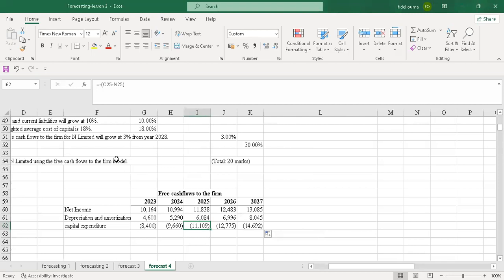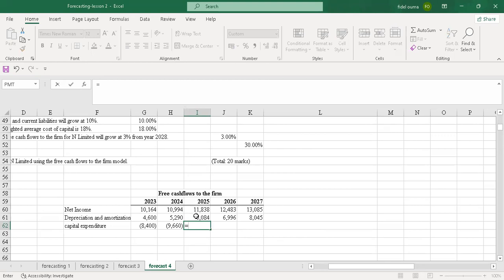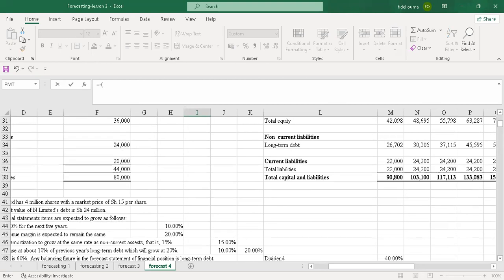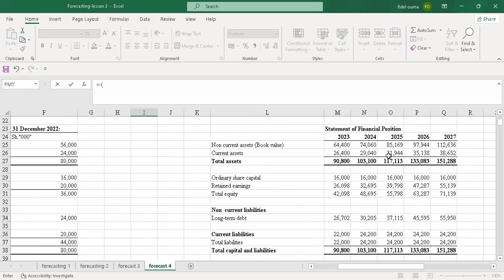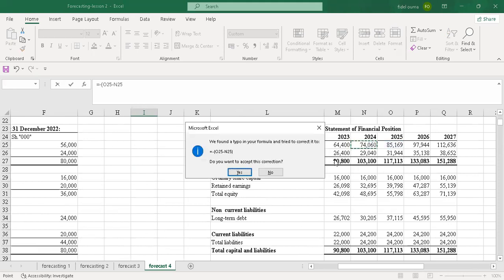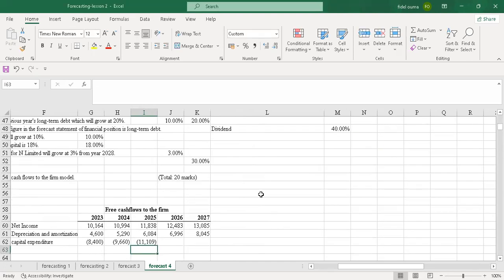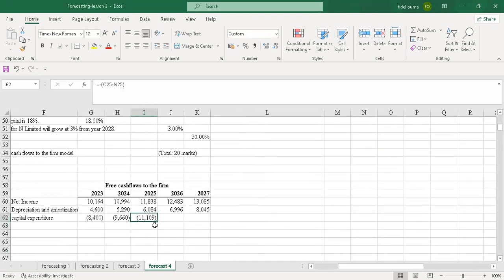No, I'm supposed to do that one. So let me undo. I'll just do them single-handedly, so just equals to the negative. I'll pick this 2025 minus this 2020. So it will give me 11. Oh no, let me drag and see. So this is 12 of 775. It's telling me that's P25 minus 0.25.